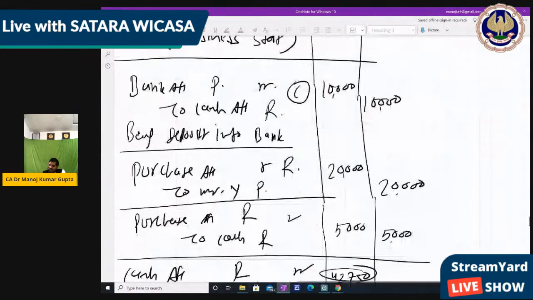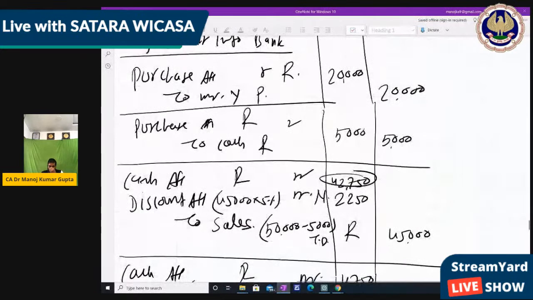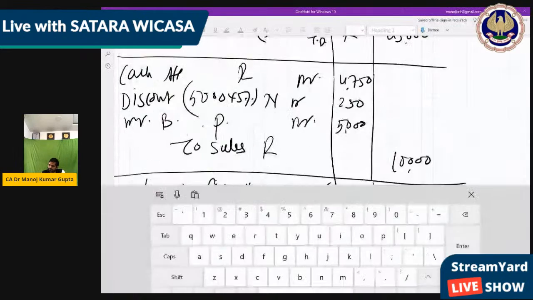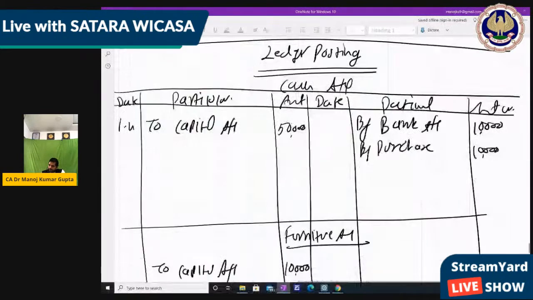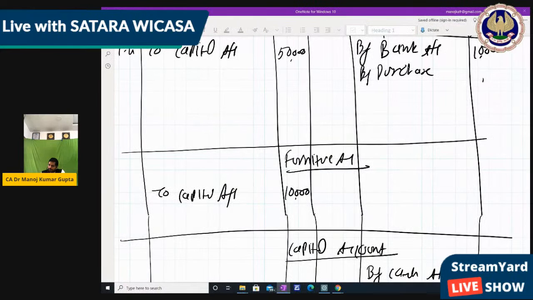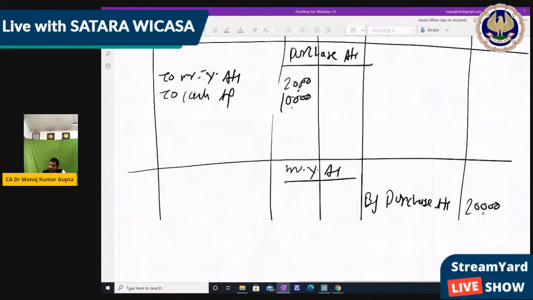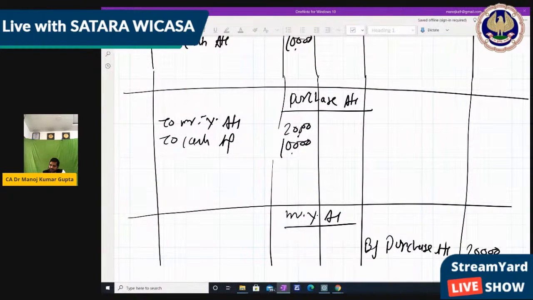So cash purchase, it is 5,000, not 10,000. So write 5,000. In the same way, purchase also 5,000. Clear?